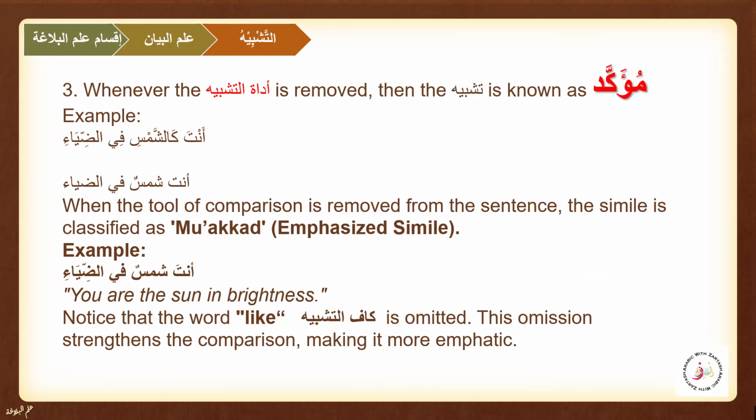So, you are the sun in brightness. You see, we have noticed the word like, the kaf of tashbih, is omitted. This omission, the removal of adatu tashbih, strengthens the comparison, making it more emphatic. So when adatu tashbih is removed, we are going to call that tashbih muakkad, and it is a form of more emphasized simile. You are the sun in brightness, not like the sun, but you are the sun. It is more emphasized, as the kaf is removed here.